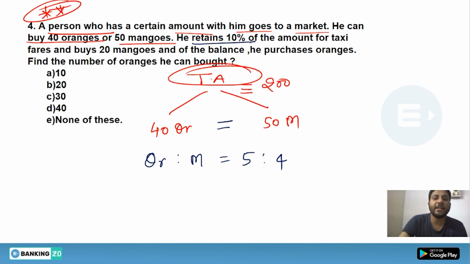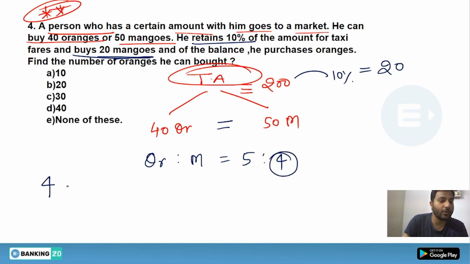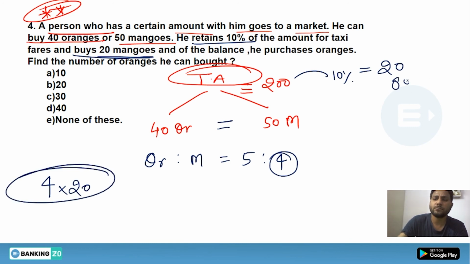Look at this. He retains 10% of the amount, which would be 20 rupees for the taxi fares, and buys 20 mangoes as well. So for one mango you have to shell out 4 units. That means for 20 mangoes you have to shell out 80 units. That means you have been left with 100 units, as you have spent half of the money.